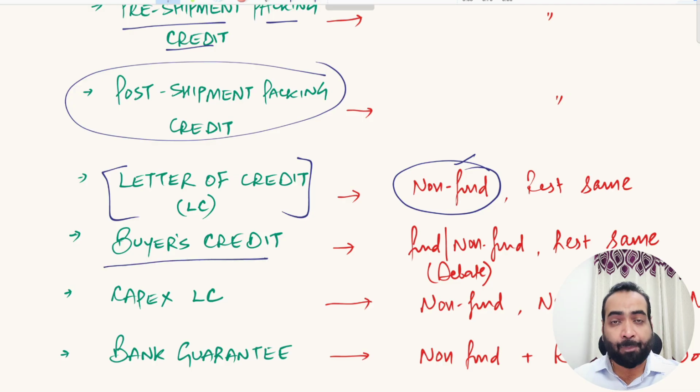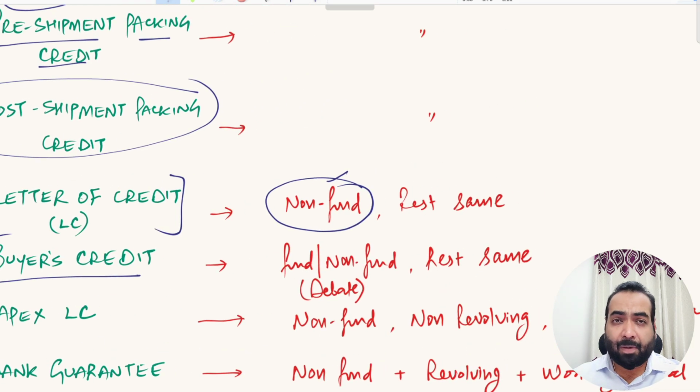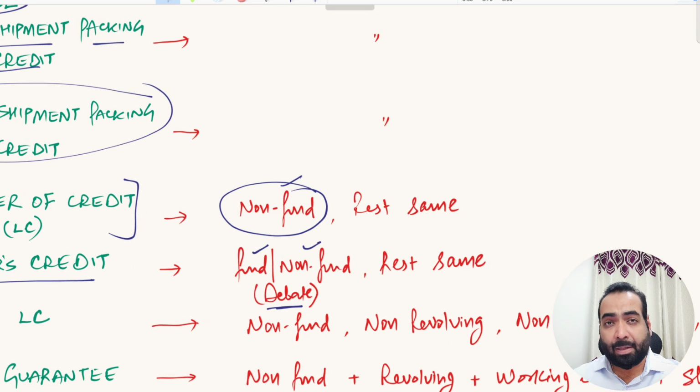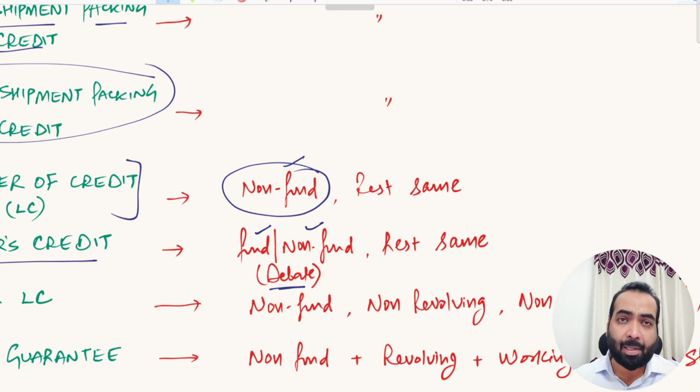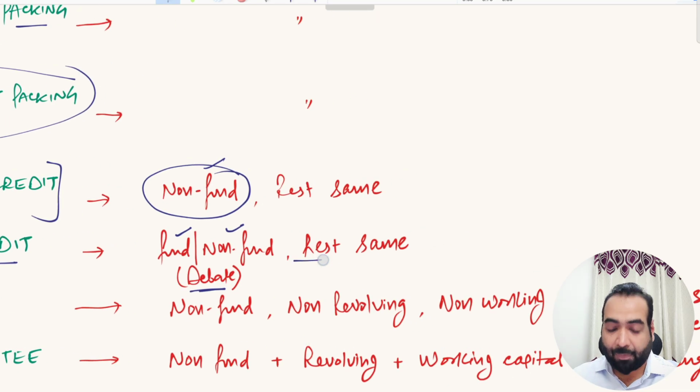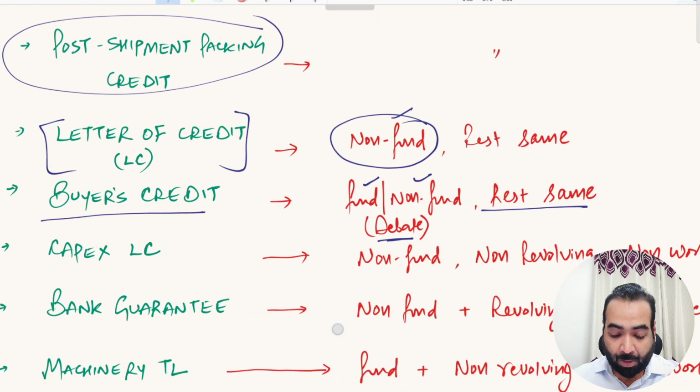Buyer's credit facility. When we cover the buyer's credit facility, we will try to cover why there is confusion here, whether to treat this facility as fund based or non-fund based. There is a regular debate on how to treat this facility. Practically speaking, this facility is a type of non-fund based facility, but some banks treat this facility at par with fund based facility also. The rest of the features are the same as CC and OD.